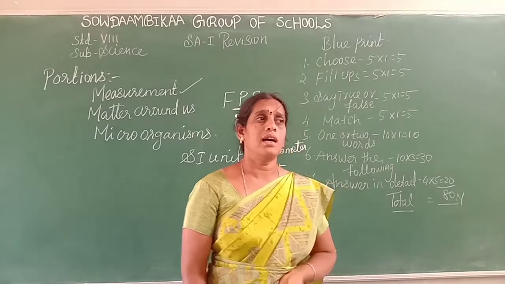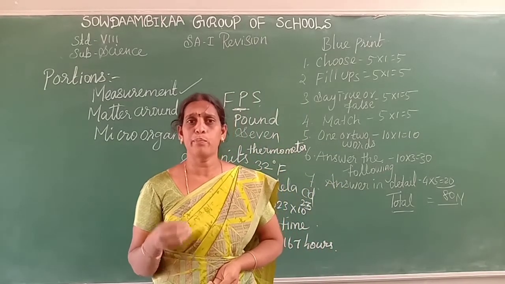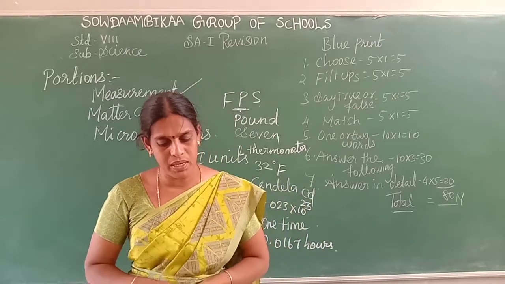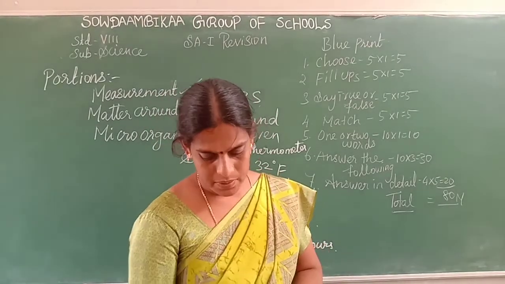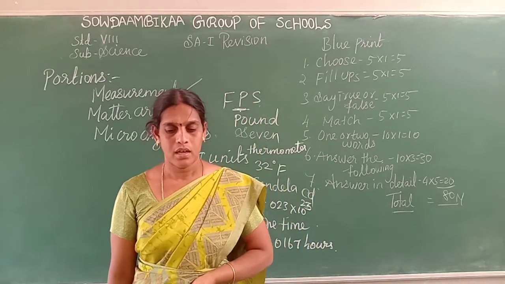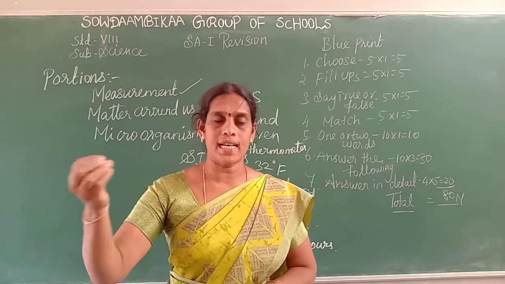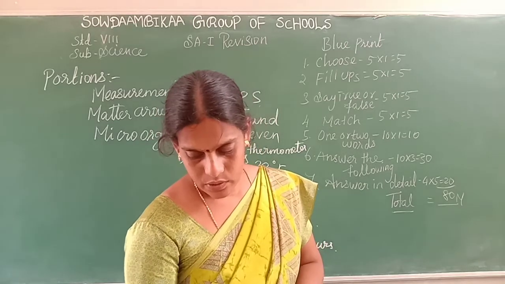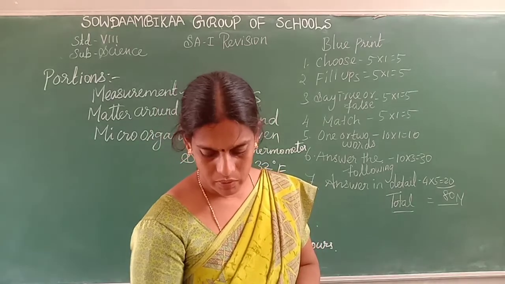Metalloids have properties of both metals and non-metals. Classification of compounds: what is meant by a compound? A compound is a pure substance formed by the chemical combination of two or more elements. Compounds are classified into two types, organic and inorganic. Last class you saw this one. Now we see the evaluation questions.